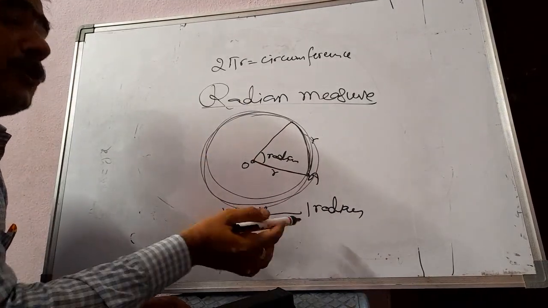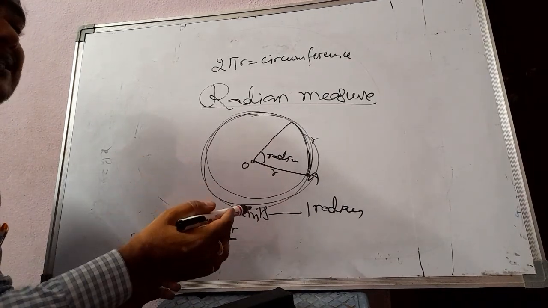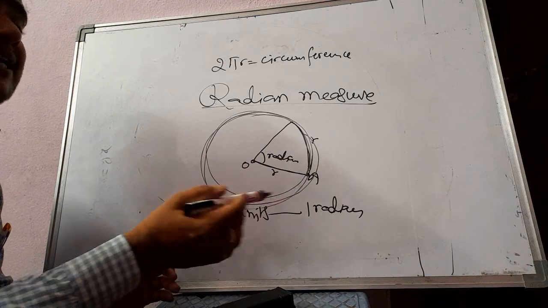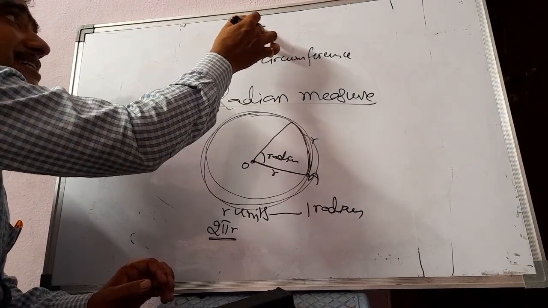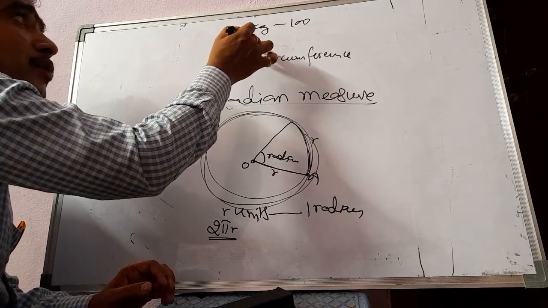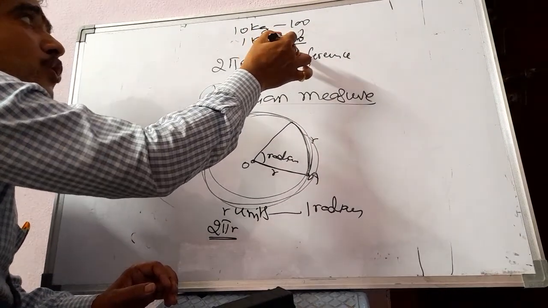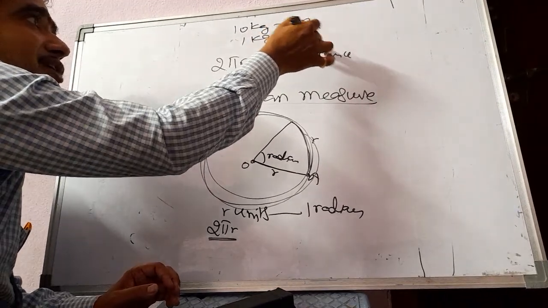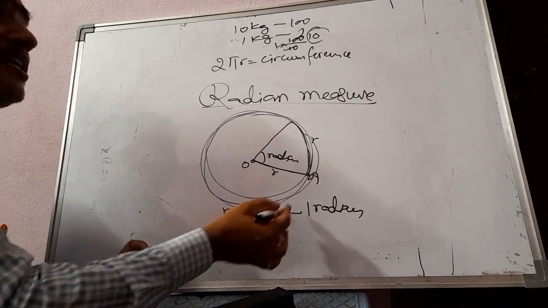You know the unitary method from 6th class. For 10 kg potato 100 rupees, for 1 kg potato how much? You will do like this: 1 into 100 by 10, which is equal to 10. In a similar way, for r units we get 1 radian.